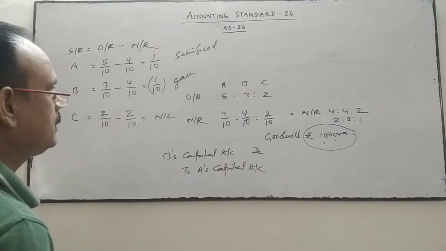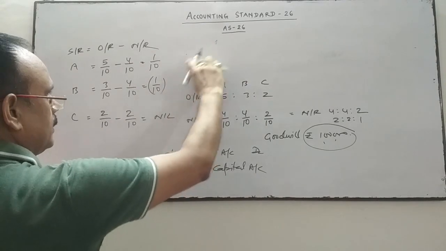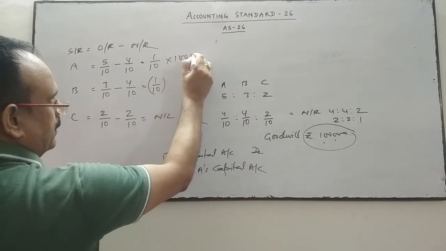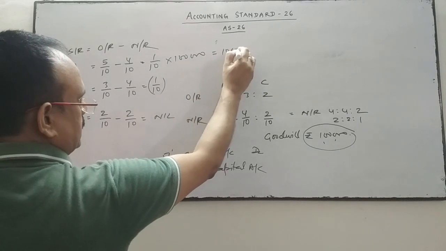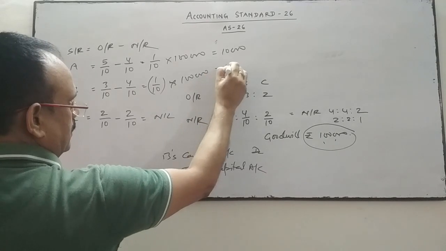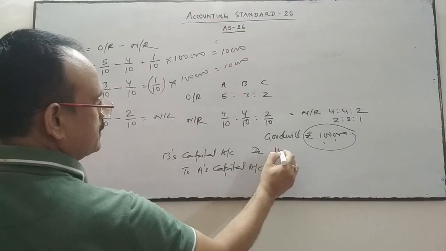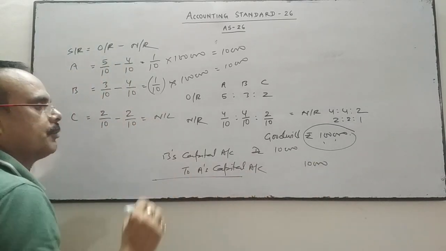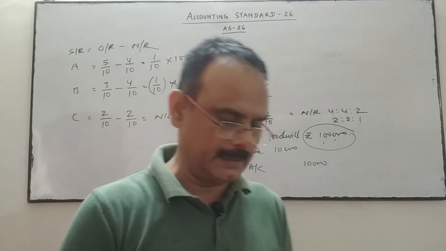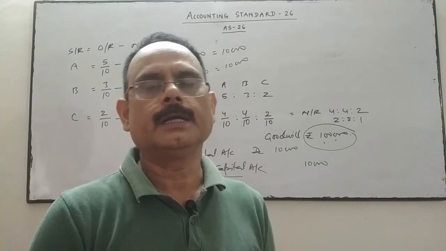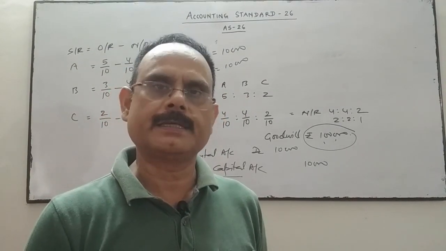By what amount? This will be multiplied to the value of goodwill 1 lakh, so it is 10,000. This is the treatment of goodwill, where the value of goodwill is adjusted in the respective partners' capital accounts in their gaining and sacrificing ratio.